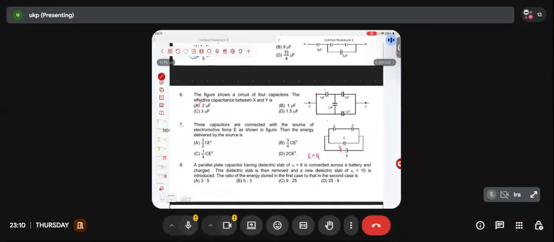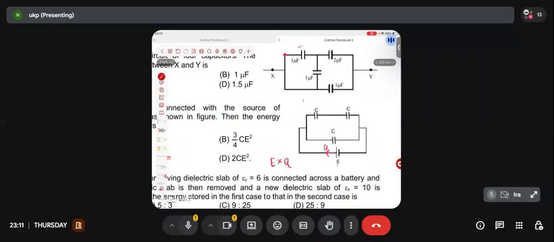Yes or no? Yes, sir. EMF multiplied by the charge which is coming out from the positive terminal of the battery. So what am I supposed to calculate here basically? E is already given. So from this question, I am basically supposed to calculate how much charge is being delivered by the positive terminal of the battery. Whatever charge is delivered by the positive terminal of the battery, that's nothing but Q for me here. Brothers and sisters, am I making any sense?